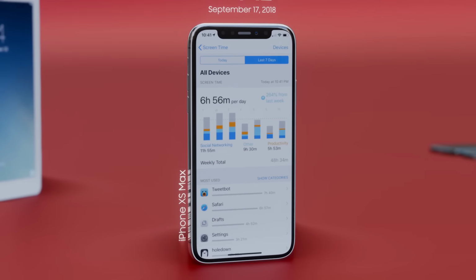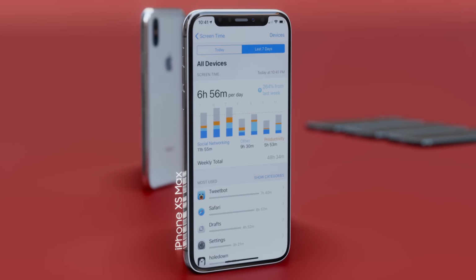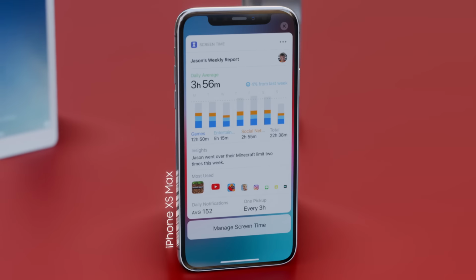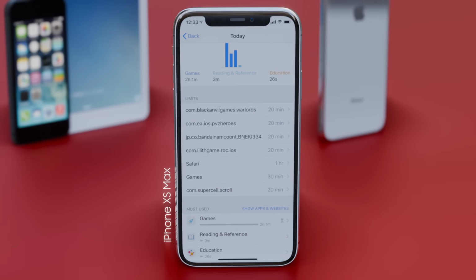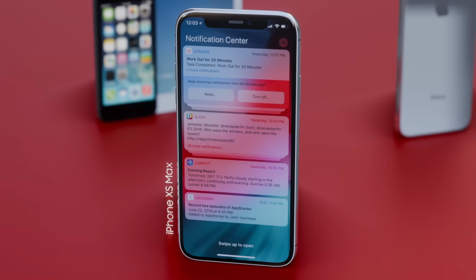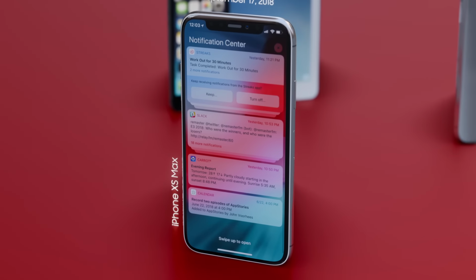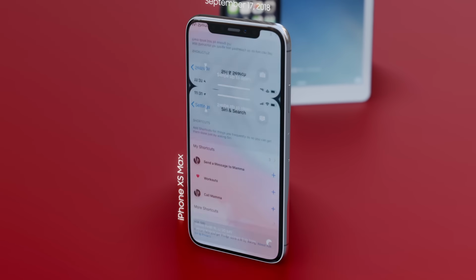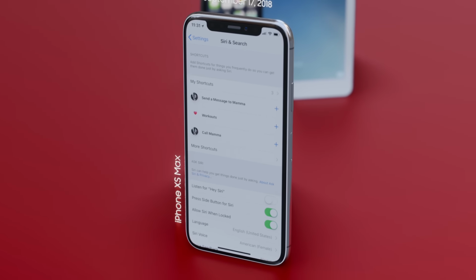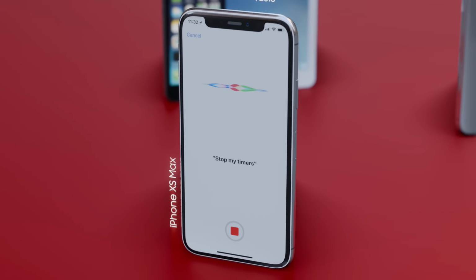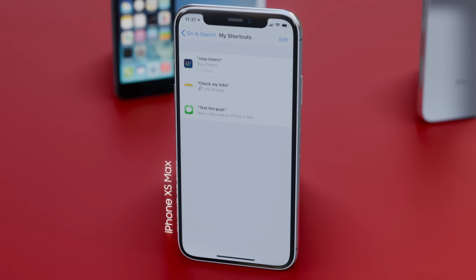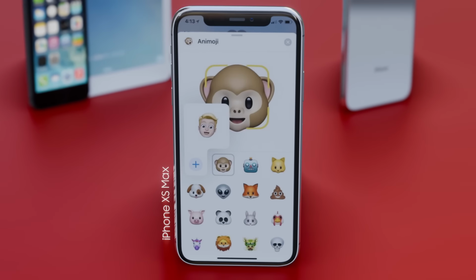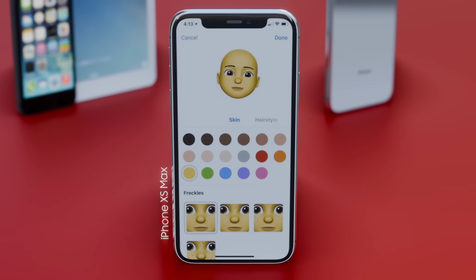Apple introduced Screen Time, a groundbreaking tool helping users understand and manage their device usage, promoting digital well-being by showing detailed activity reports and allowing app limits. Notifications were revamped with grouped notifications to reduce clutter, and Do Not Disturb was enhanced to minimize interruptions. Siri got smarter with Siri Shortcuts, enabling users and third-party apps to create custom voice commands that streamline daily tasks. Fun was added with Memoji, customizable Animoji characters for more expressive messaging.